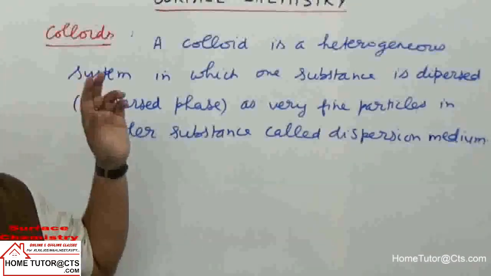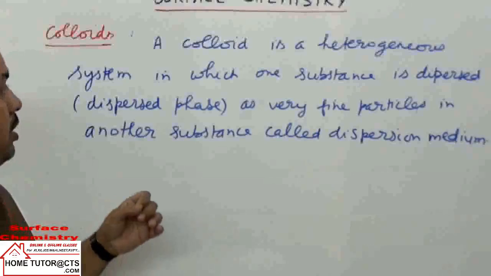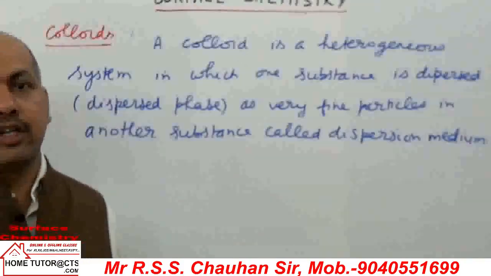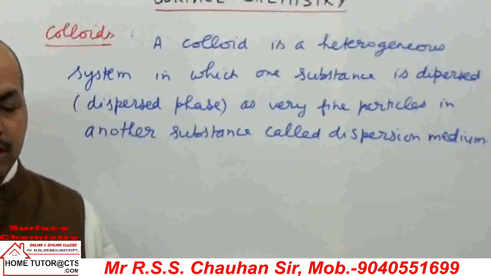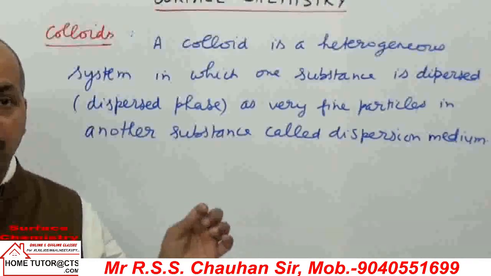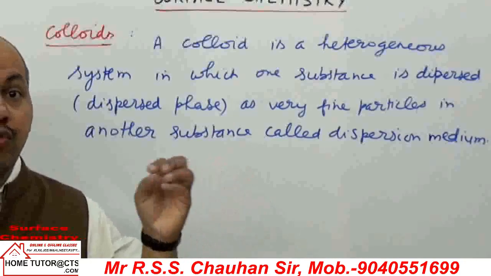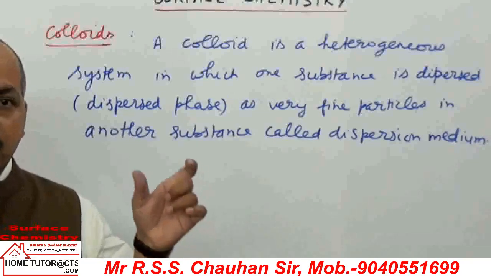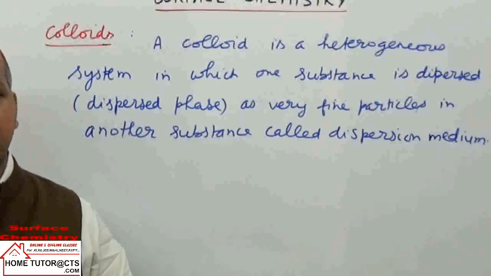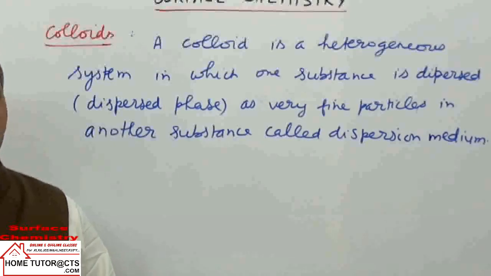So our next topic is colloids in this chapter, surface chemistry. Now, what is a colloid? When we discussed solutions in the chapter on liquid solutions, a solution is a homogeneous mixture in which we dissolve one component, called the solute, in a solvent. Solutions are homogeneous mixtures with only one phase. We can call them single phase solutions.